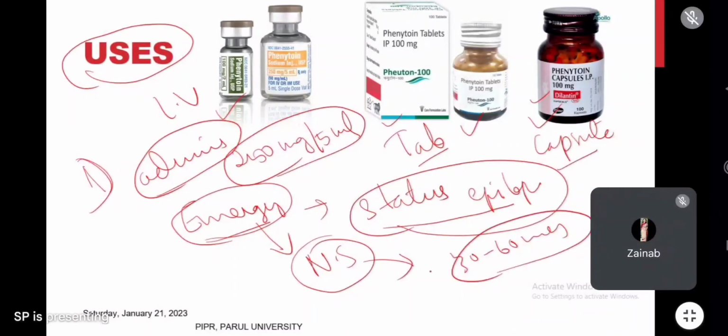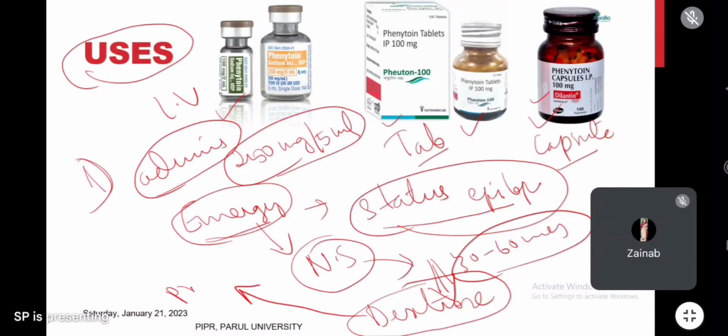And one important precaution we have to take: phenytoin should never be mixed with dextrose, because phenytoin will cause precipitation. This is a very important drug interaction with dextrose. When phenytoin is given in IV form, always remember phenytoin should not be given rapidly as an IV bolus. It should be diluted in normal saline and slowly infused over 30 to 60 minutes. And it should never be mixed with dextrose because it will cause precipitation. This is the point about IV administration.